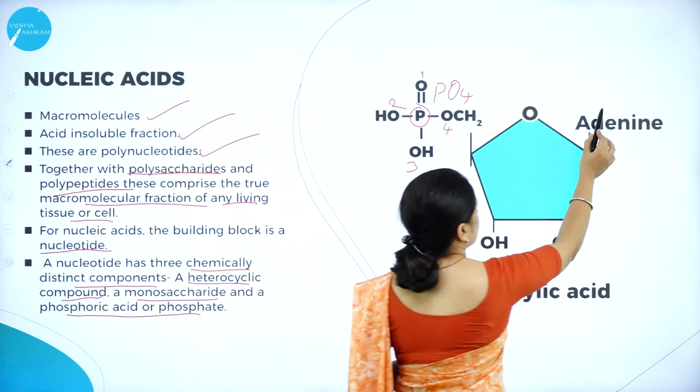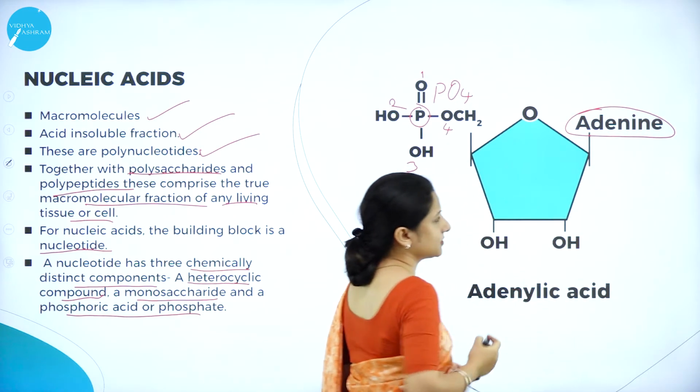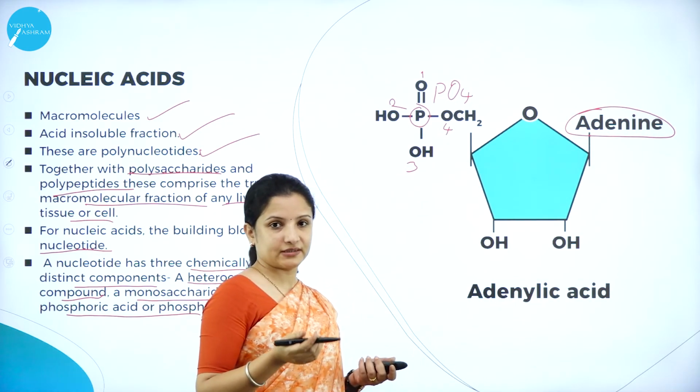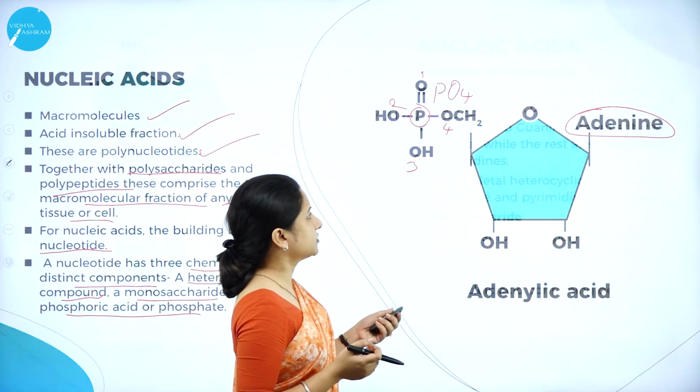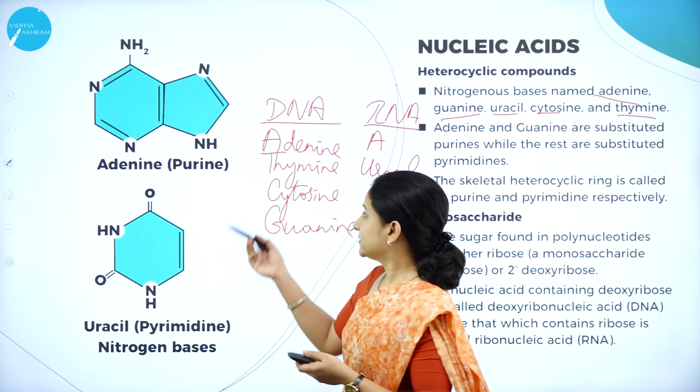I can show in the previous slide again. This is the heterocyclic compound that it is made up of. It is a nitrogenous base. Here I've taken the example of adenine.